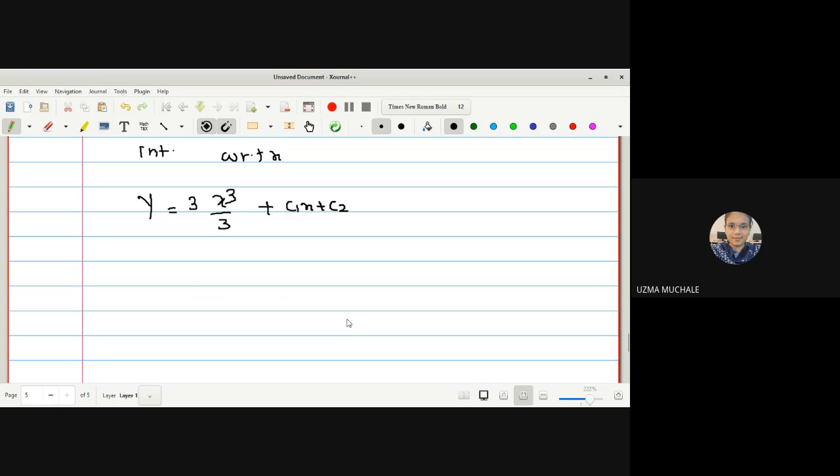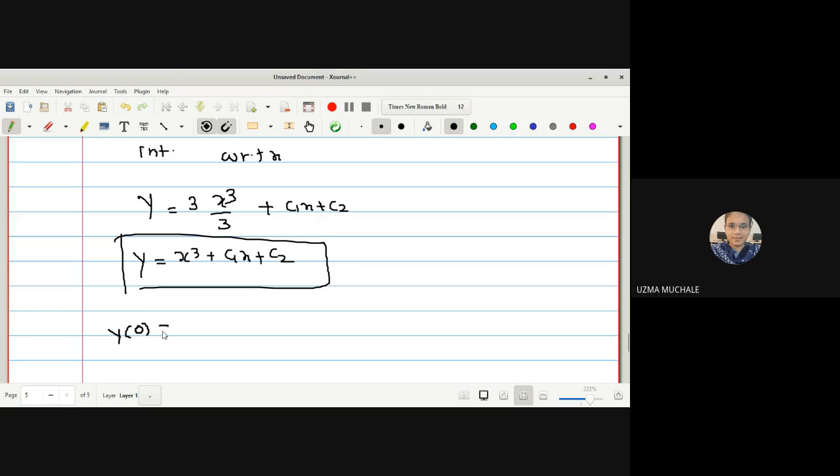We have done two integrations, so we get the two constants. So this is the solution actually, but we want to find the values of those constants, right?